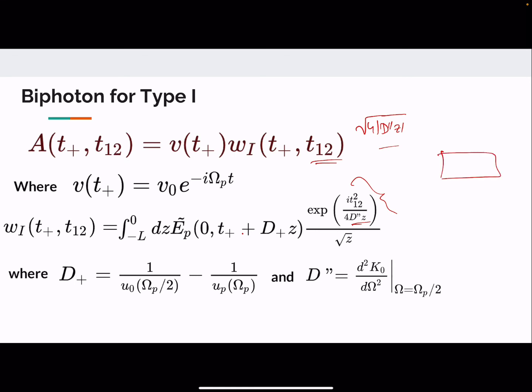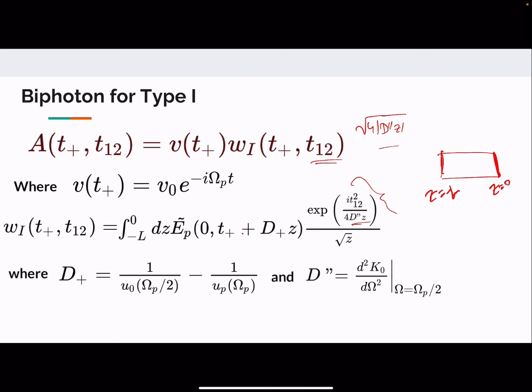We have set up our coordinates such that the right edge of the crystal, the exit edge, is at coordinate z equal to 0, and the left extreme edge is at coordinate z equal to minus L. So all positions inside the crystal have negative z, and to take care of this fact, we take the mod here.